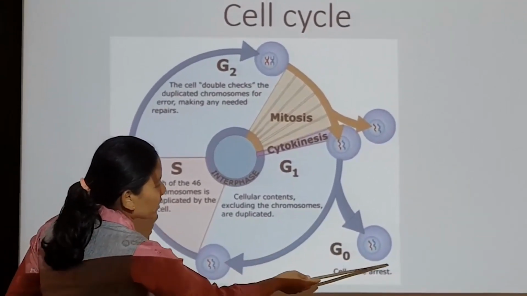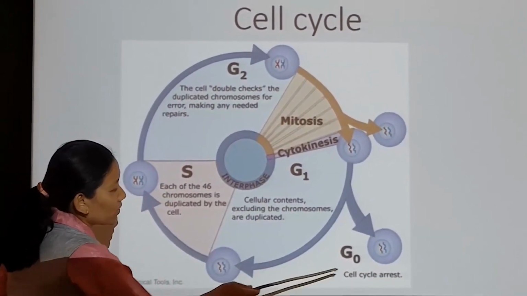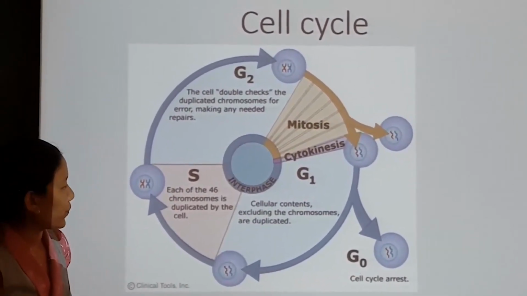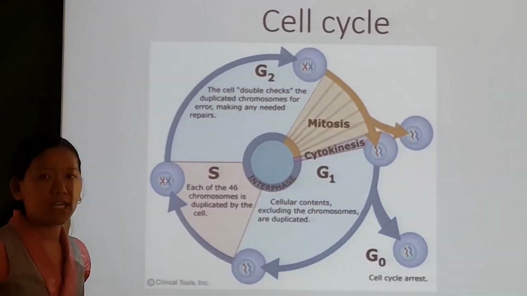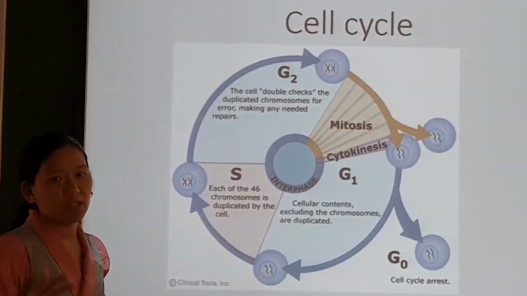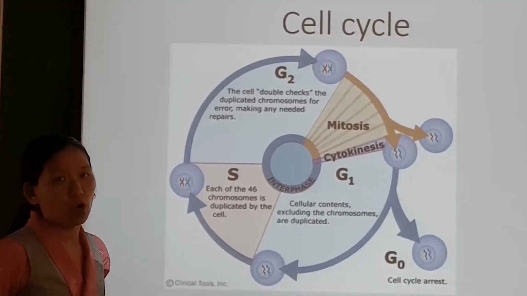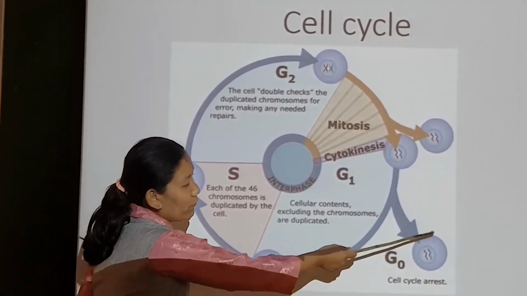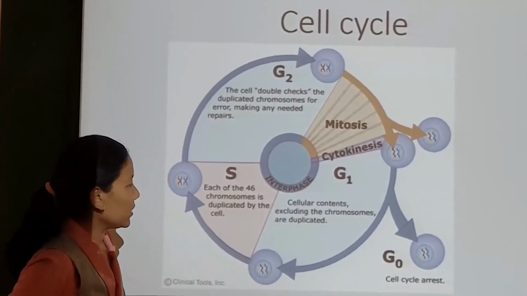Such a stage we call the G0 phase or quiescent phase. Here, the cell cycle is arrested. It usually occurs, for example, in the case of neurons. We know that a neuron will not undergo division once it has attained its full capacity. Of course, the neuron may grow, but it will not divide after we are born. So likewise, here the cell cycle is arrested.